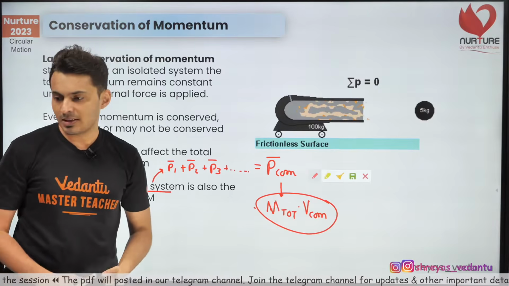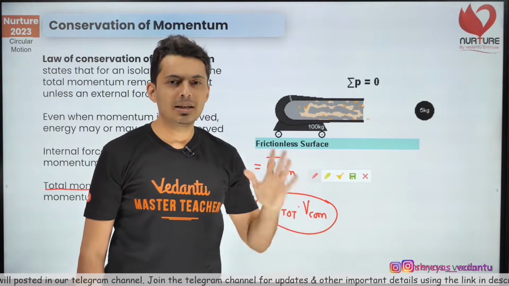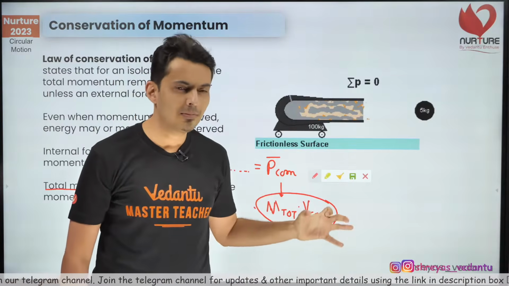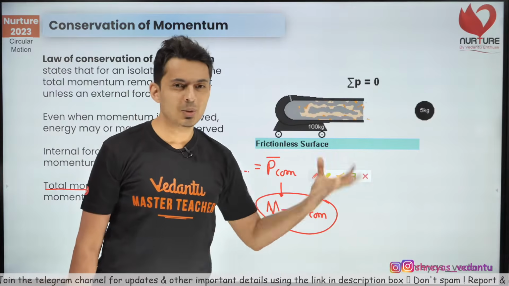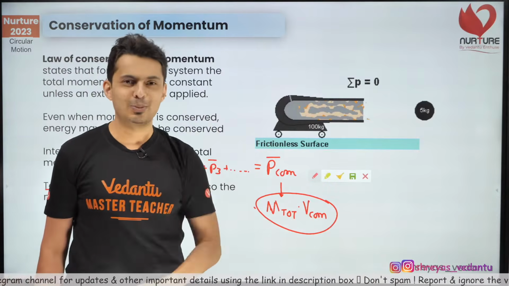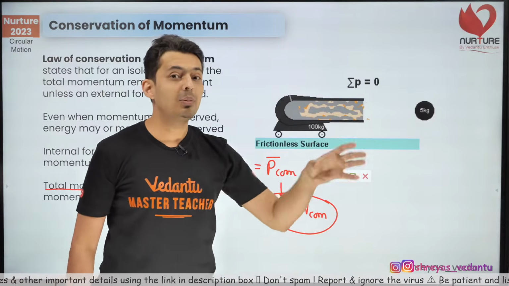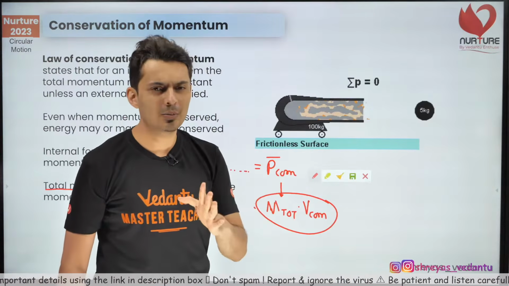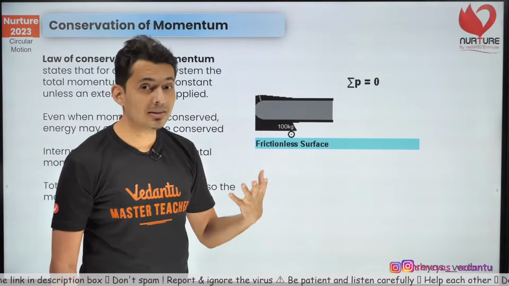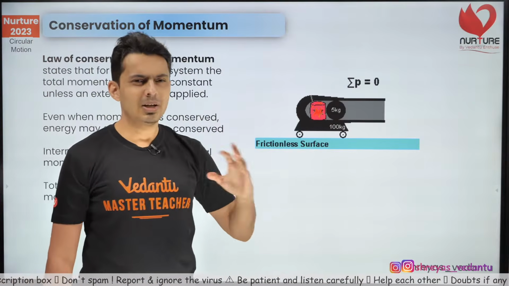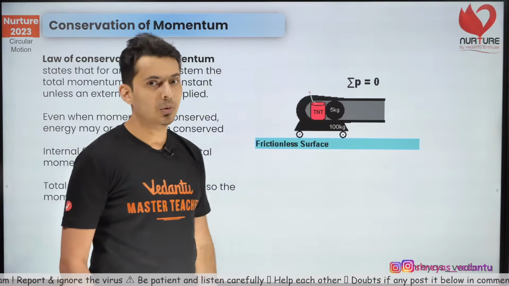What is the difference between linear momentum and momentum? Linear momentum is just momentum. Generally, whenever I refer to the word momentum, I am often referring to linear momentum, because in rotation you are going to see angular momentum. In these cases, these objects are translating, so the momentum of translation is called linear momentum, or simply, momentum. Just like you have velocity and angular velocity. Whenever I say velocity, it just means linear velocity. Angular is specific to rotation.